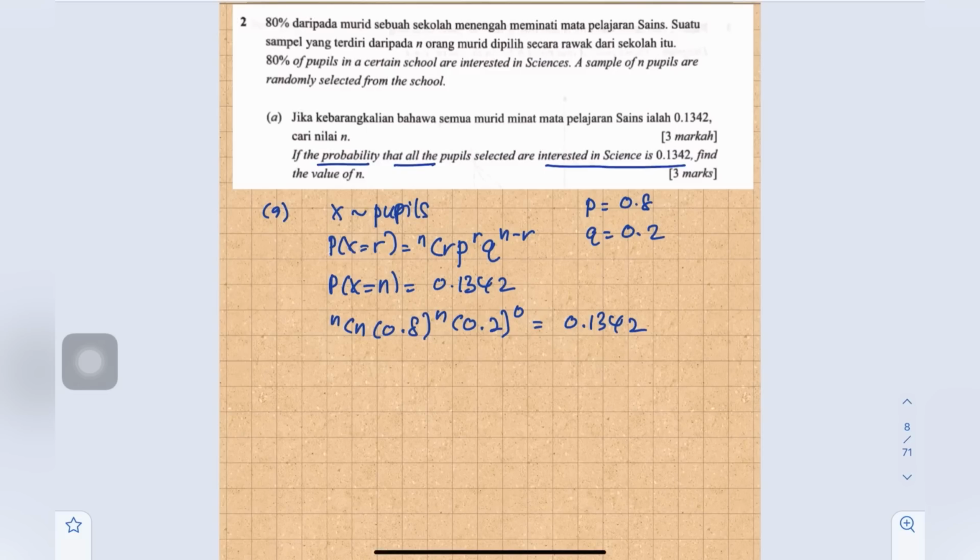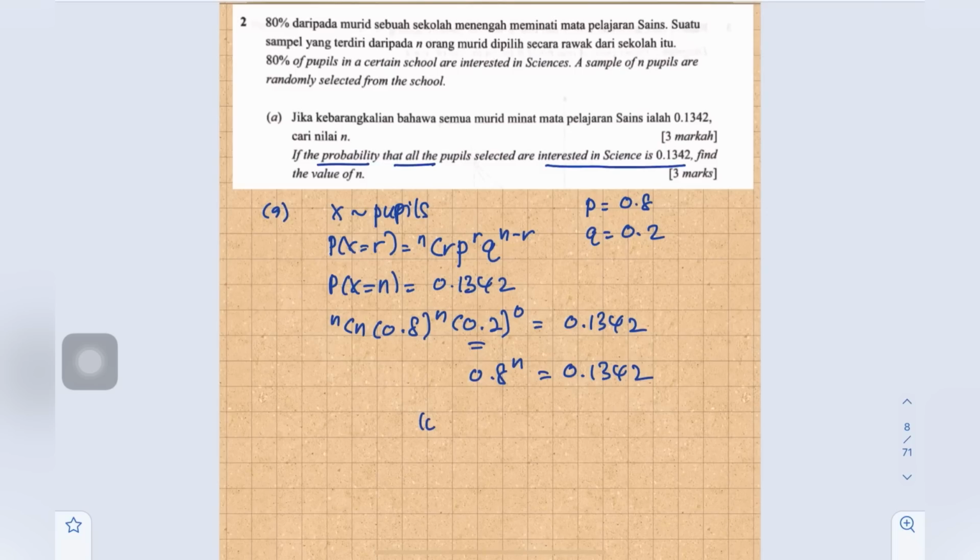So nCn is 1, because anything, let's say 10C10 or 4C4, equals 1. And 0.2 power of 0 is 1 as well. So what is left is 0.8 power of n equals 0.1342. To find the value of n, we have to take log on both sides with log base 10.